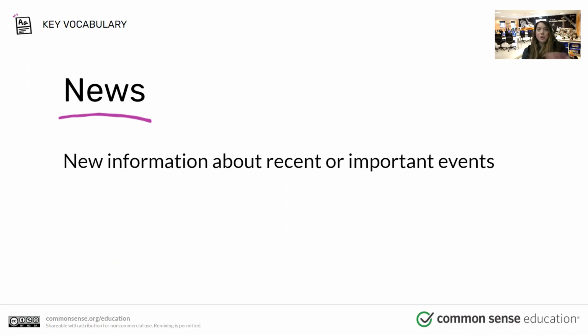So what is the news? Well, the news is new information about events that are going on, recent events, important events. That's pretty much what the news is. And nowadays it can be pretty hard to find the truth because a lot of people on the news have a lot of bias, which means they have a one-sided opinion and they stick that into the news instead of just giving the facts about what happened. They say, oh, it seems like this happened and this is why, and they come up with all these things that match their opinions, right? So we do have to be careful.